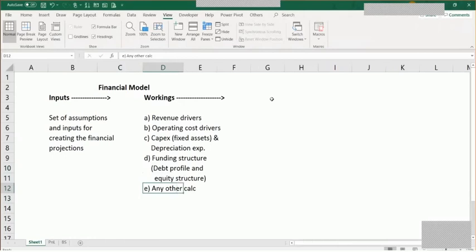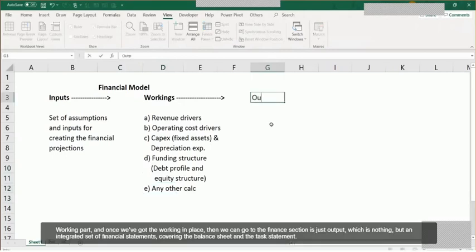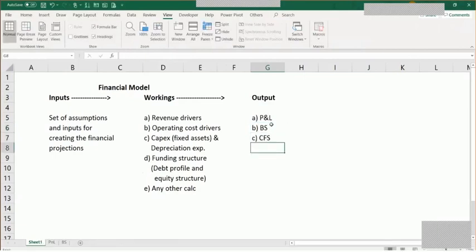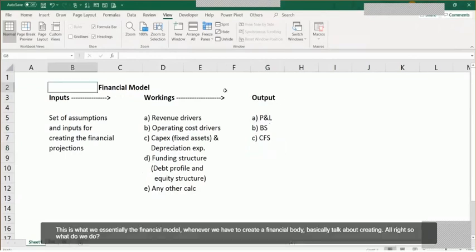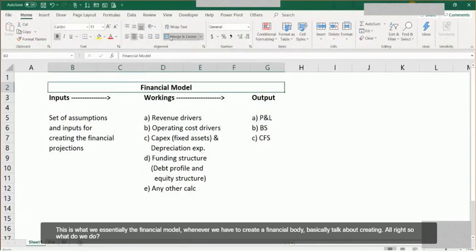And once we've got the working in place, then we can go to the final section, which is output, which is nothing but an integrated set of financial statements covering the P&L, balance sheet, and the cash flow statement. So this is what we essentially cover in the financial model. Whenever we have to create a financial model, we basically talk about creating all of that, right?